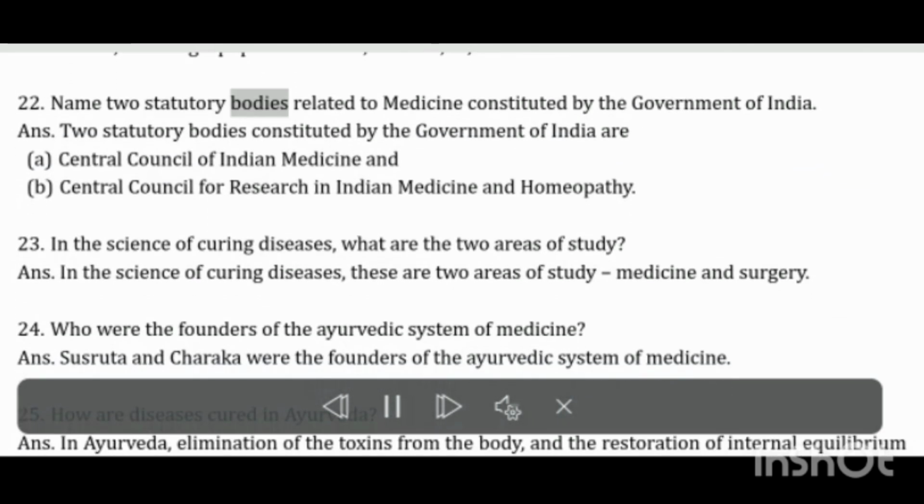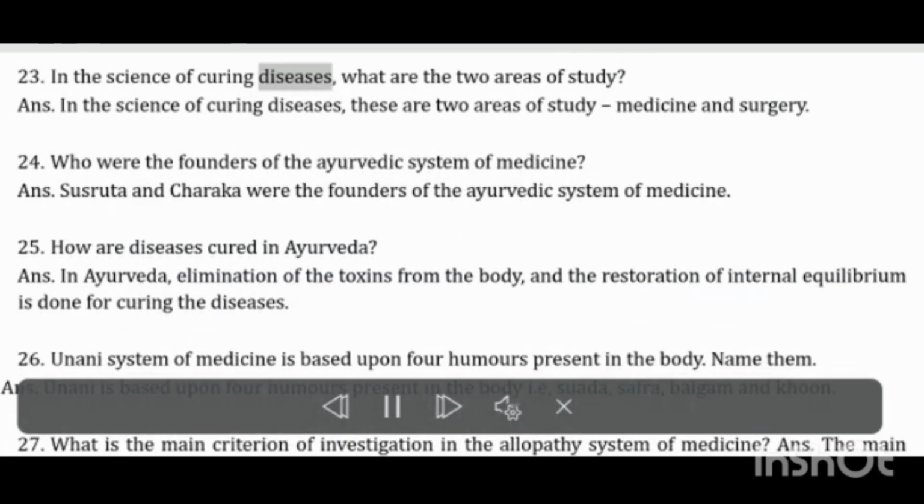Name 2 statutory bodies related to medicine constituted by the Government of India. 2 statutory bodies constituted by the Government of India are the Central Council of Indian Medicine and the Central Council for Research in Indian Medicine and Homeopathy. In the science of curing diseases, what are the two areas of study? The two areas of study are medicine and surgery.